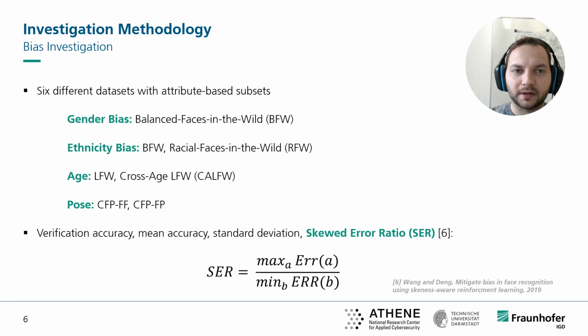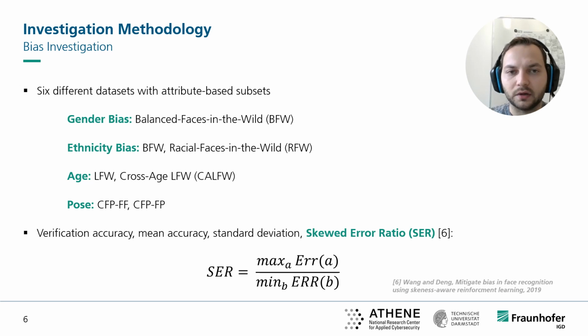To investigate the bias in face recognition models trained on synthetic or authentic data, we analyze performance differences depending on the investigated demographic attributes. To obtain these performance differences, we evaluate different datasets that make a distinction regarding the specific attributes. For the evaluation in terms of gender bias, we evaluate on the BalancedFace in the Wild dataset, which provides gender-based subsets. For the evaluation of the ethnicity bias, we also utilize the BalancedFace in the Wild dataset, but also the Racial Faces in the Wild dataset.